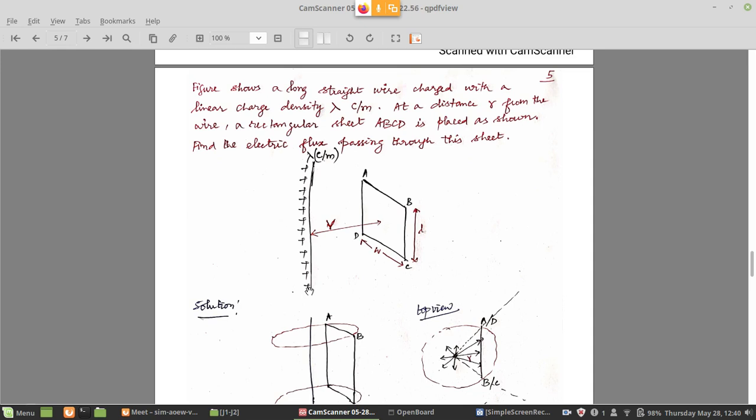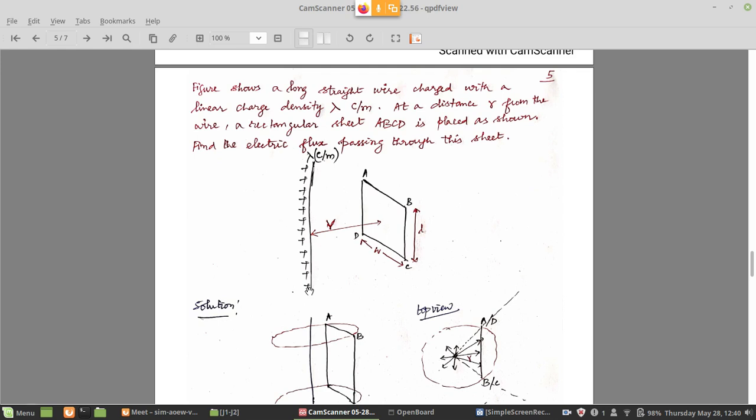It is at a distance r from the charged wire, linear charge. Now what we have to calculate is the electric flux that is passing through this sheet. See, here it is not a point charge, here it is a line charge. So what is the electric flux through that sheet kept at a distance r from that wire? This is the question.